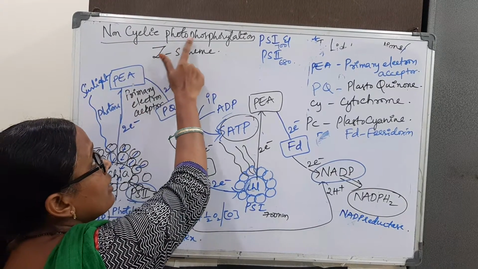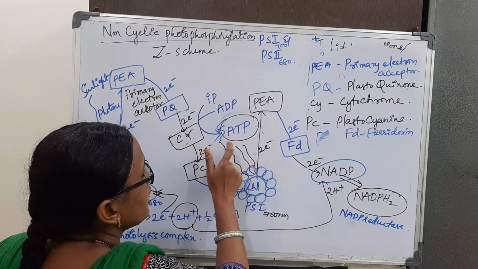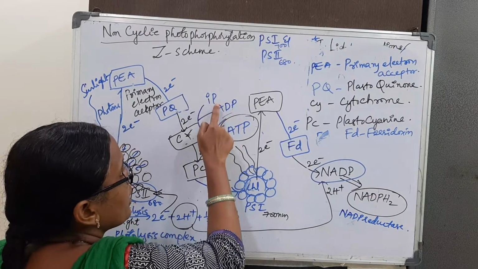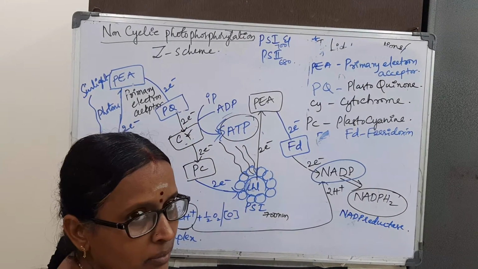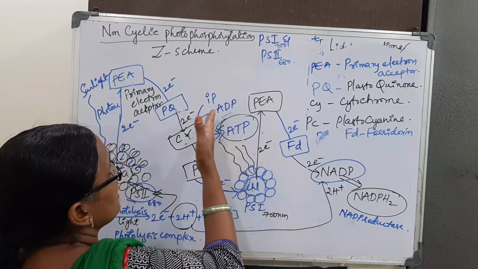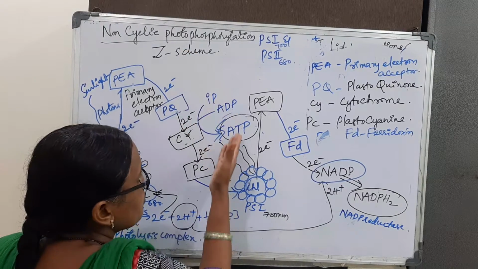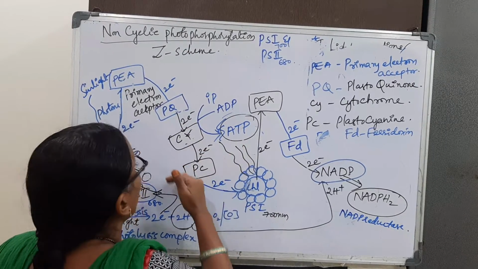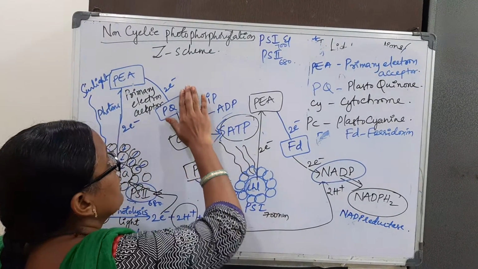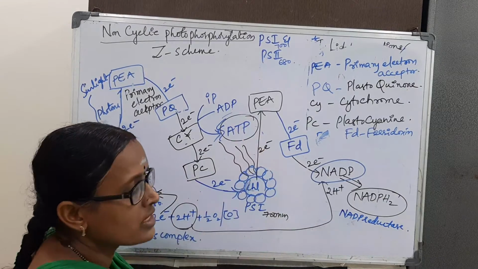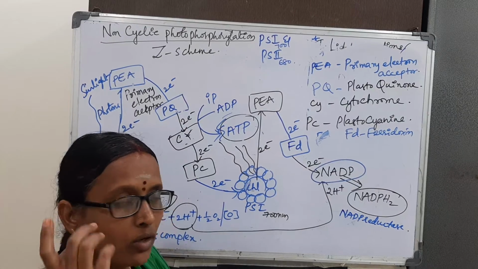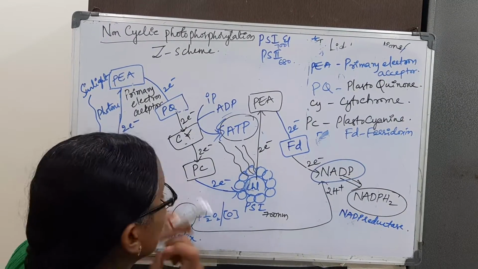Photo means light. Phosphorylation means synthesis of ATP. So in the presence of light, by using inorganic phosphate, phosphorylation, adding of phosphorus, is nothing but phosphorylation. By phosphorylation, ATP is synthesized. So that is the reason it is known as photophosphorylation. And it is non-cyclic photophosphorylation, and it is also known as the Z scheme because it appears like the letter Z.